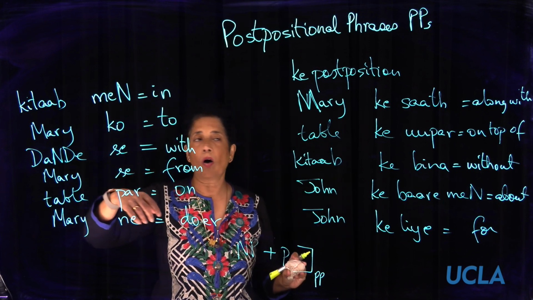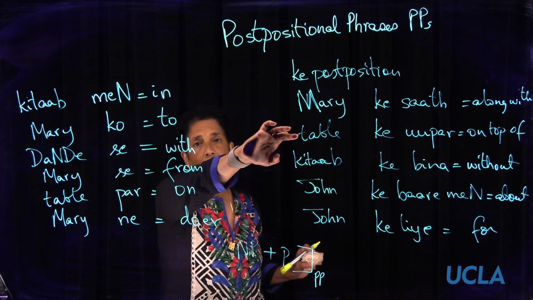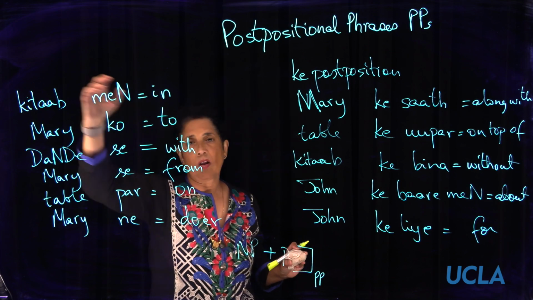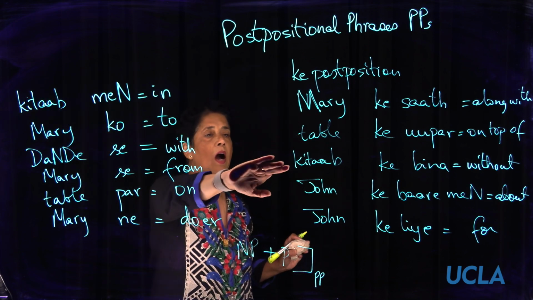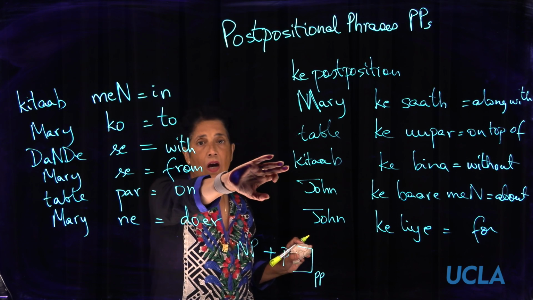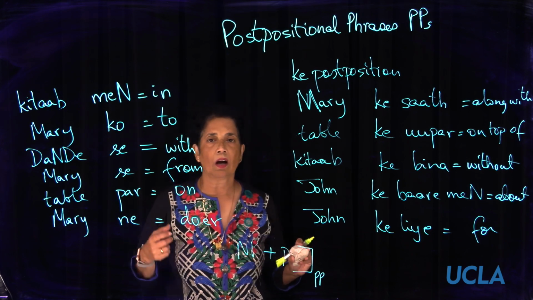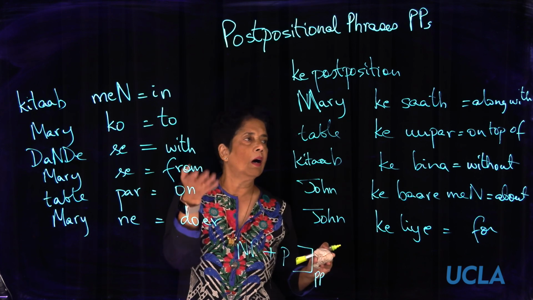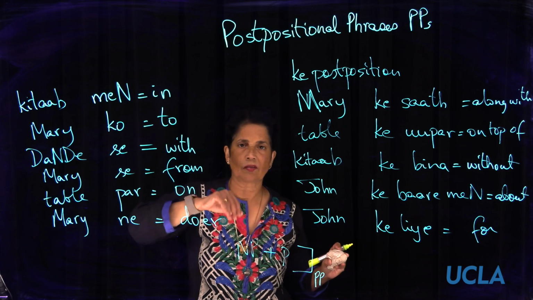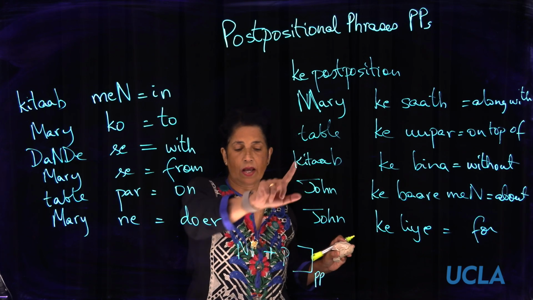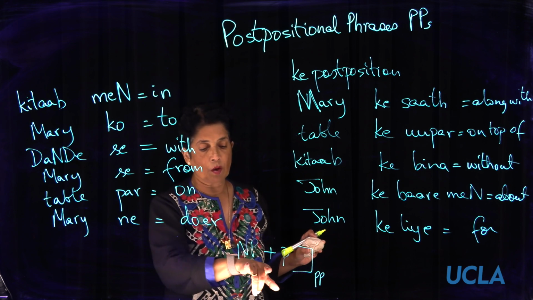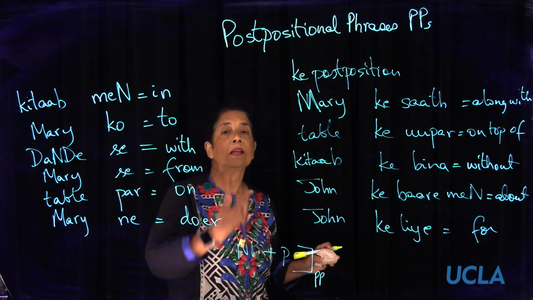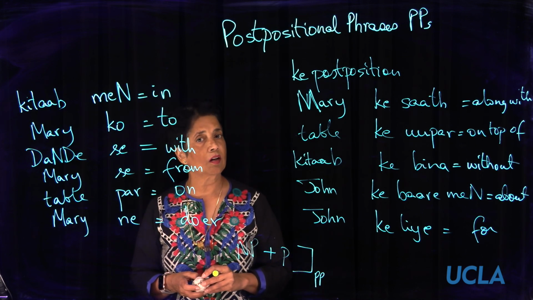Because instead of just table, you could say lambi mez ke upar, on a long table, or moti kitab ke bina, without a thick book, etc. So you can put in adjectives, or you can put in a possessive phrase before the noun. Therefore, we call it a noun phrase. And so a noun phrase followed by a postposition gives you a postpositional phrase.